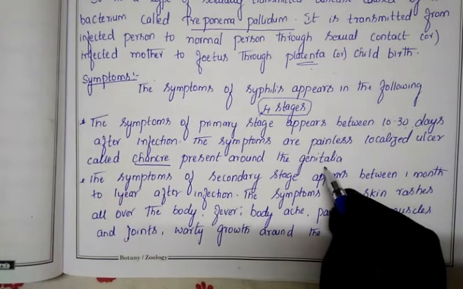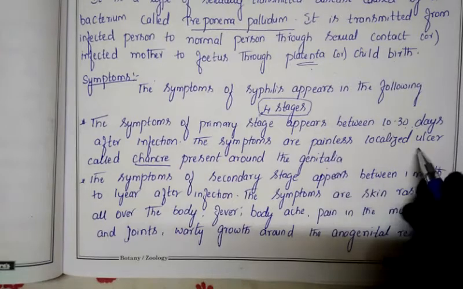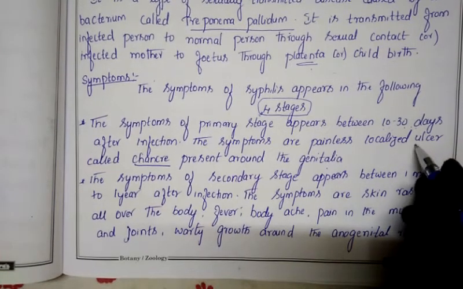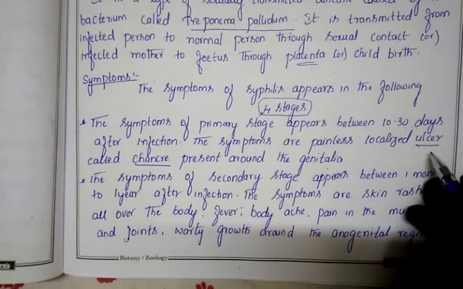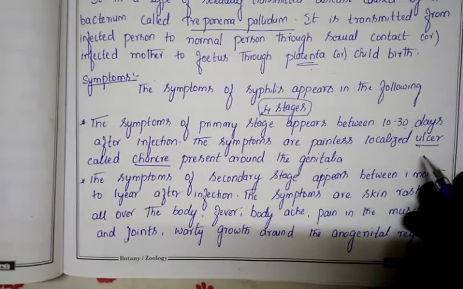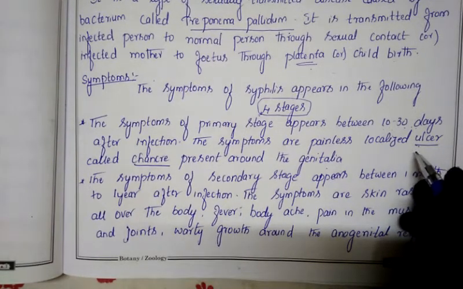So the first symptom is painless ulcers. You know very well that ulcers can even appear in your mouth. Those ulcers may appear due to excess heat, or due to a deficiency of vitamins, in our mouth.